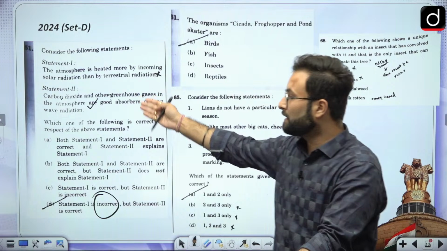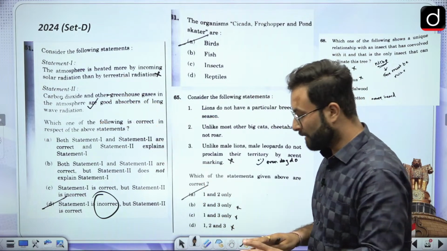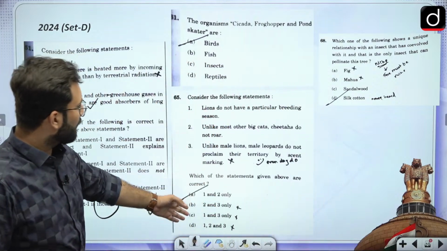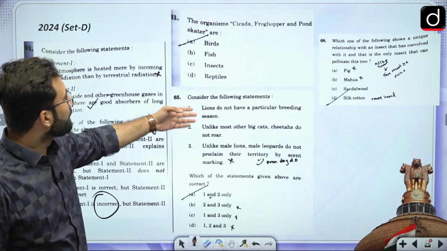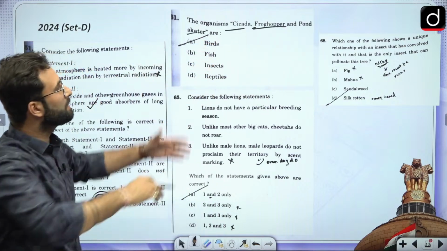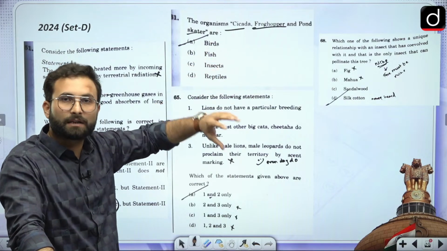So these were the kind of questions which have been asked, but in a very limited number of questions from this particular thing. But again, coming to this part, again 1 and 2, 2 and 3, which is the older pattern. They have asked you about the birds: cicada, frog hopper and pond skaters. These are some species which have been in the news.